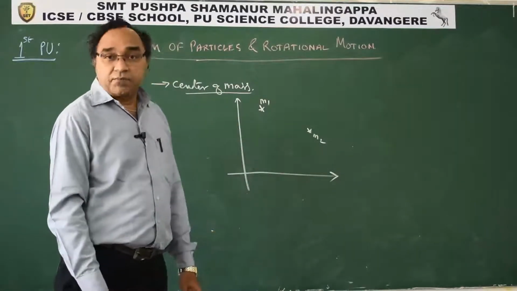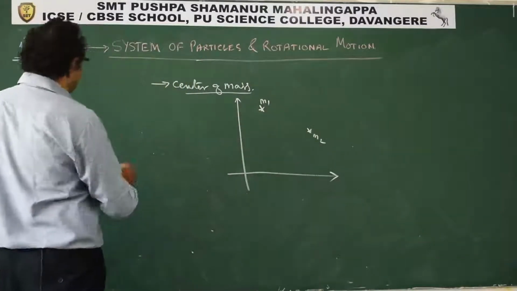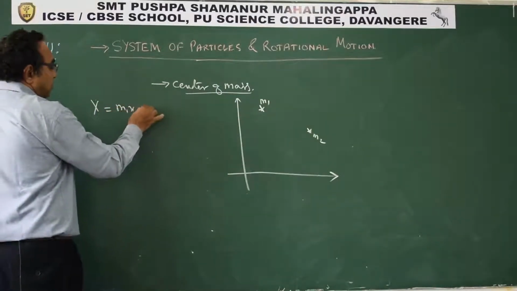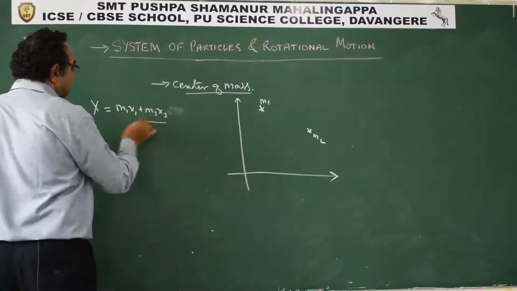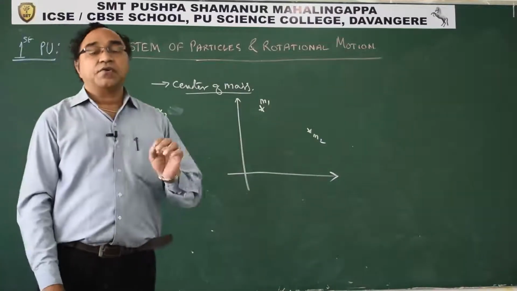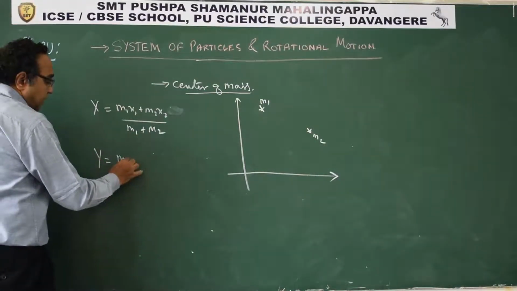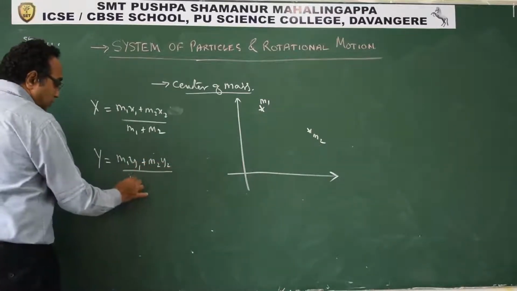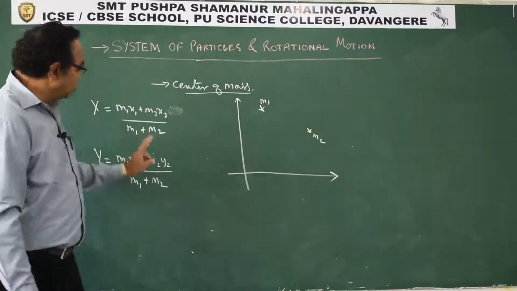The x coordinate of the center of mass is given by M1 x1 plus M2 x2 upon M1 plus M2. Similarly, the y coordinate of the center of mass is M1 y1 plus M2 y2 upon M1 plus M2. This is what we have for two particles.